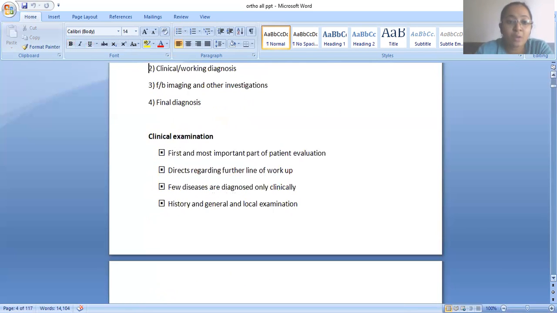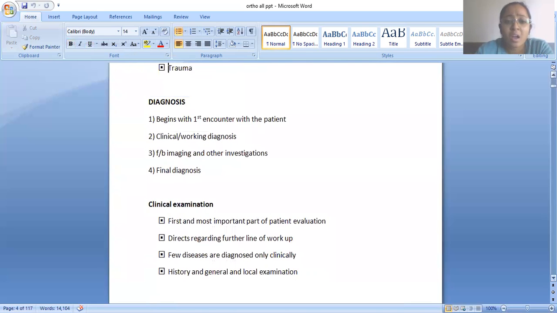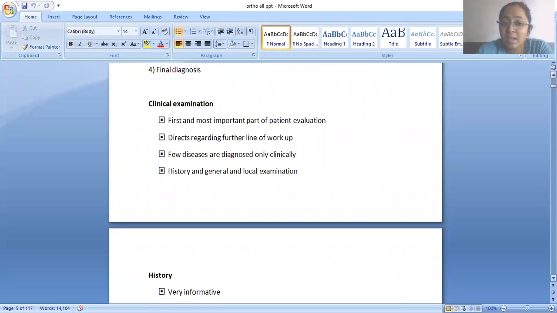We begin with the first encounter with the patient. As soon as the patient comes, we go through the clinical and working diagnosis, then imaging and other investigations, then the final investigation. The clinical examination, as you all know, follows the SOAP principle. Here we are also covering two topics, the examination of the condition and the orthopedic condition, so it has been covered here as well.